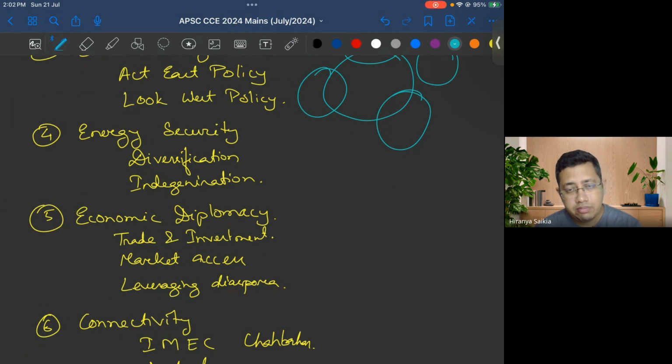So our focus should be that we diversify our destinations, or say the import sources from which we are importing, and we also should focus on indigenization, either through green hydrogen or nuclear energy. If we work on those elements, then energy security can be ensured more. But still, for energy security, our foreign policy plays an important part, because if you look at the Middle East, relations with the Middle East are mainly focused on the issue of energy security.